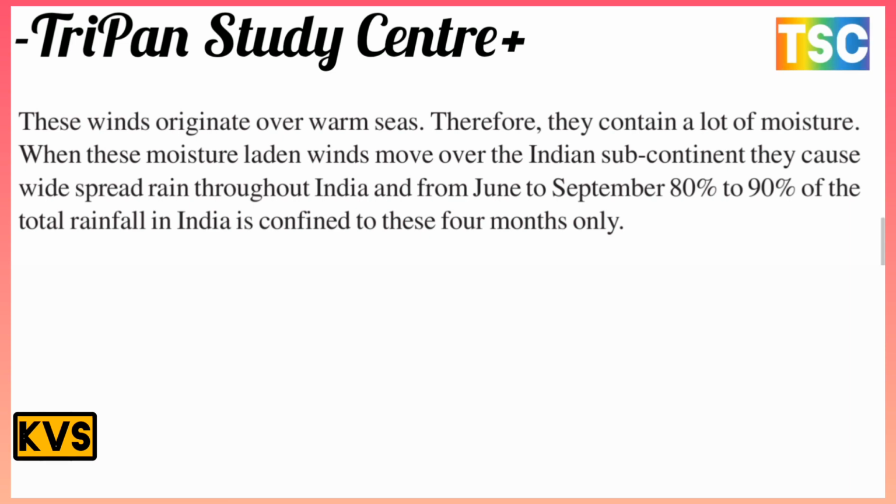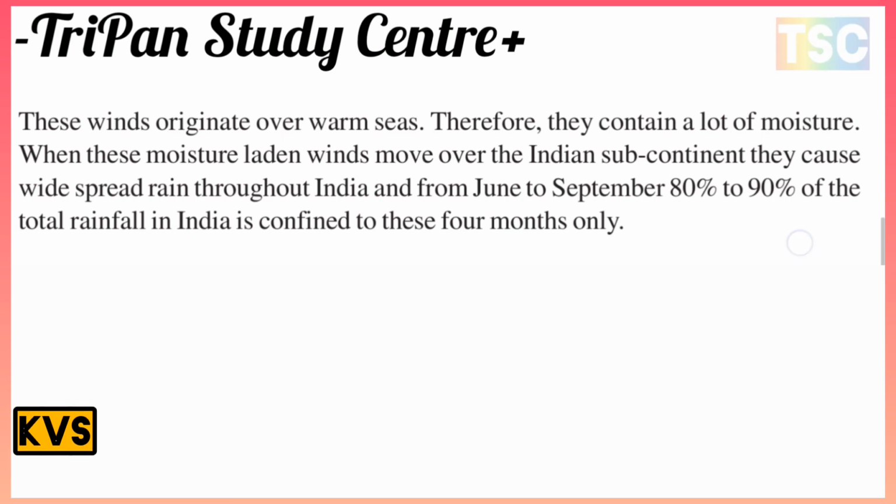These winds originate over the warm seas and therefore contain a lot of moisture. When these moisture-laden winds move over the Indian subcontinent, they cause rain throughout India, and from June to September, 80% to 90% of the total rainfall in India is confined to these four months only.